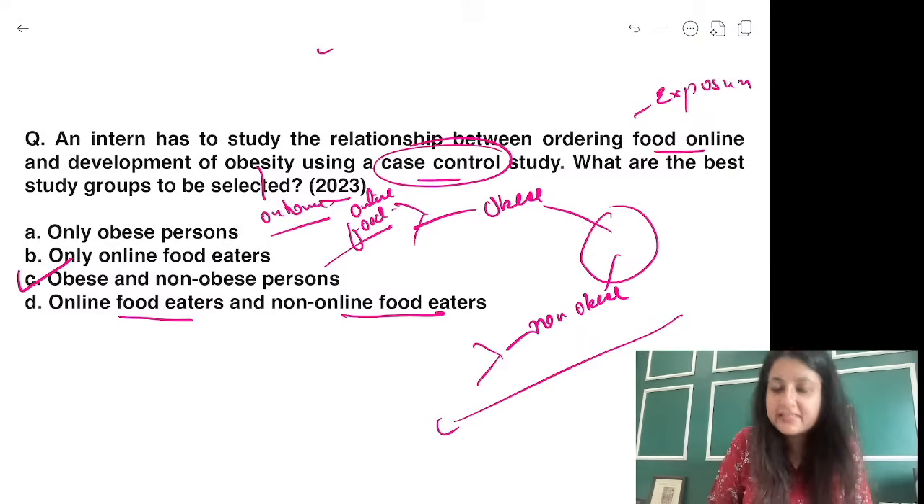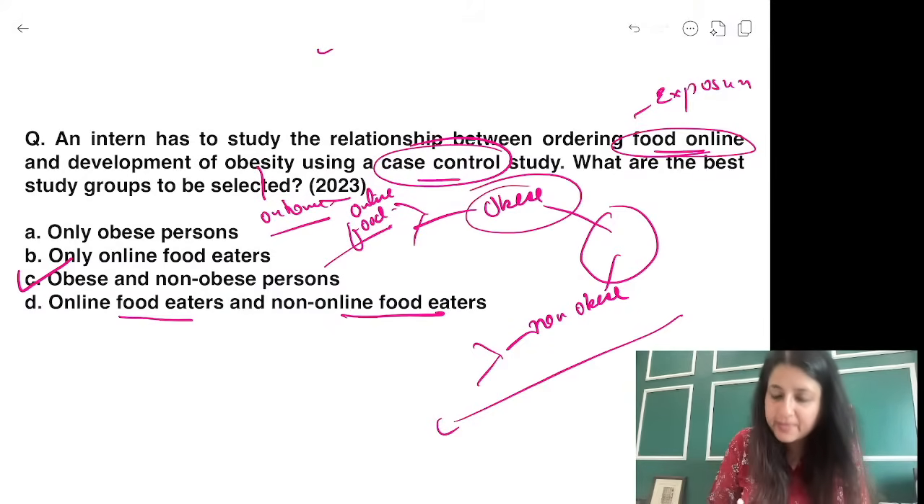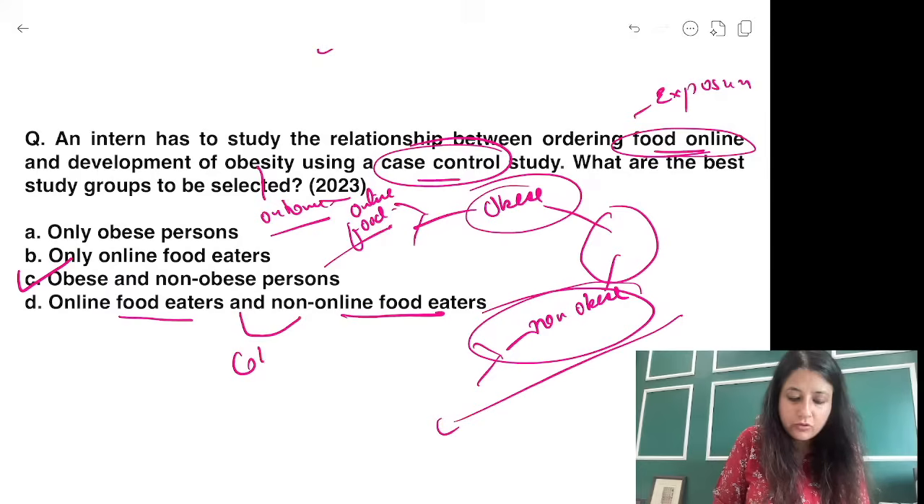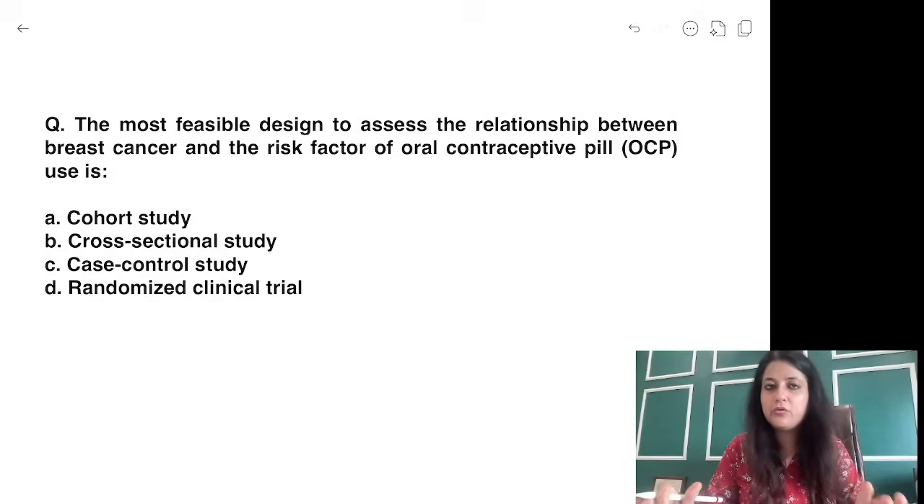It was asked case control. All you needed to do was figure out your cases and controls. Of course, your case cannot be food online. Your cases are obese and your controls are non-obese. समझ में आया? अगर तुम इसको compare कर दोगे, this will become a cohort. That's what somebody has written. So don't get confused. A lot of questions coming up, don't worry.